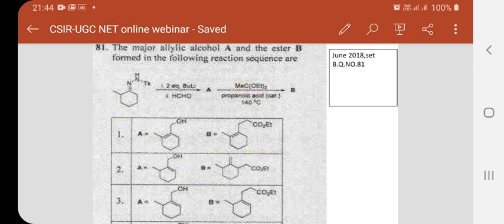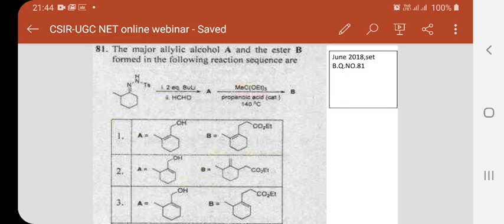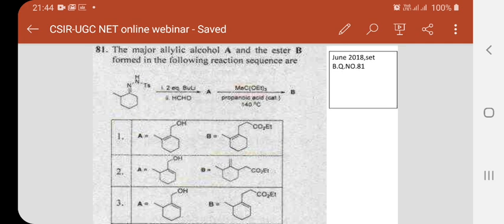This reagent is called triethyl orthoacetate. The name of this reagent is triethyl orthoacetate. So when this triethyl orthoacetate is treated with the vinyl alcohol, what is the product? Another reagent is propanoic acid. It is a weak acid and the condition is 140 degrees centigrade. The temperature seems to be higher.